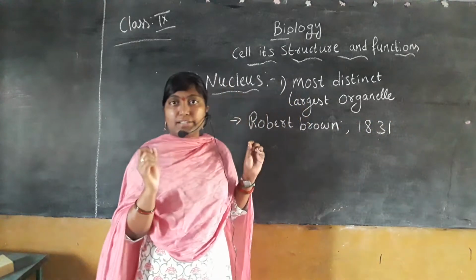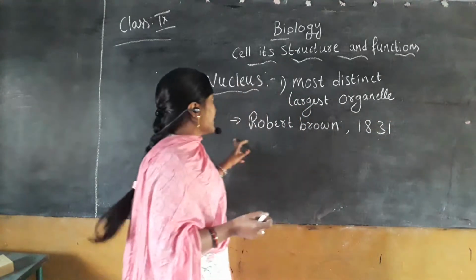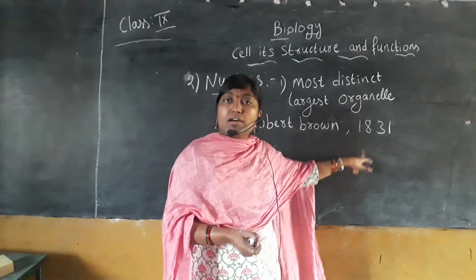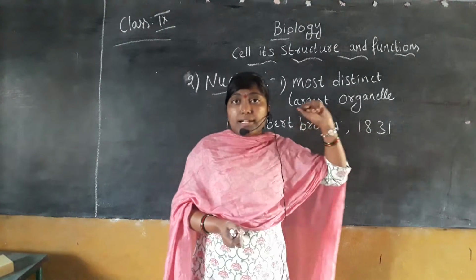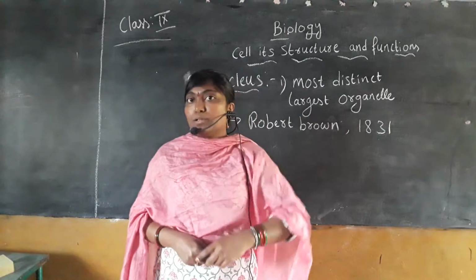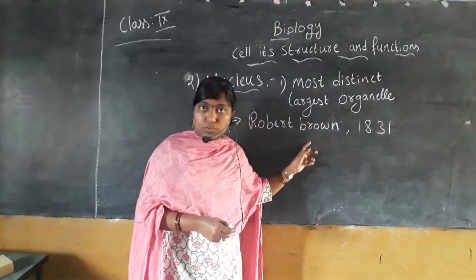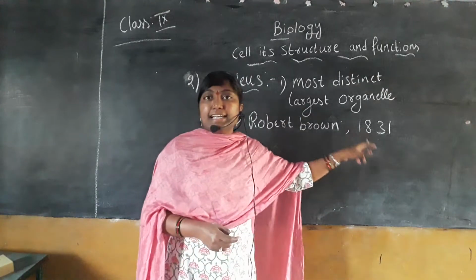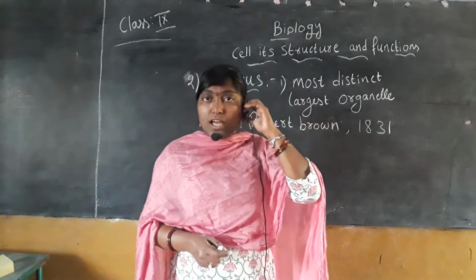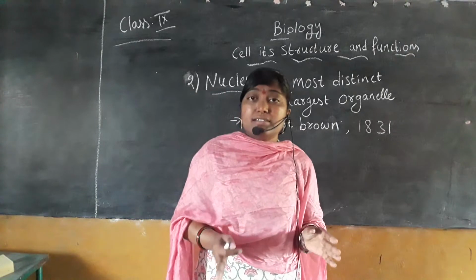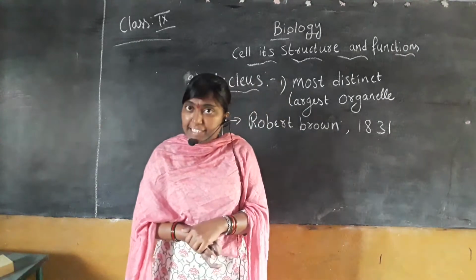Who discovered the nucleus? Robert Brown. In which year? 1831. And who discovered the cell? Robert Hooke. And who discovered the nucleus? Robert Brown. In which year? 1831.